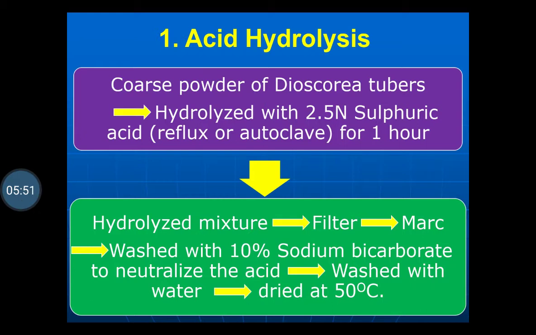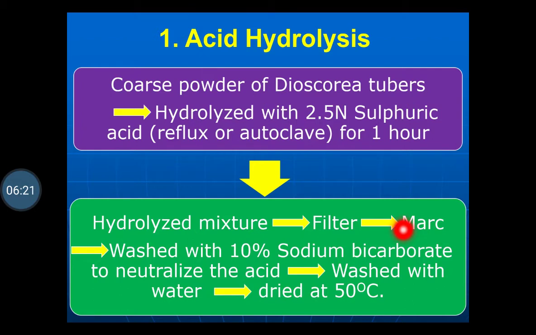In this case, the coarse powder of the Dioscorea tubers is taken, then it is hydrolyzed with 2.5 normal sulfuric acid. It is done by using reflux or by using an autoclave. The hydrolysis can be done for 1 hour. After this, the hydrolyzed mixture is filtered.